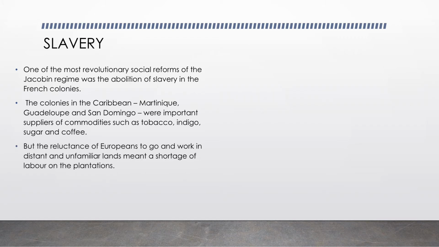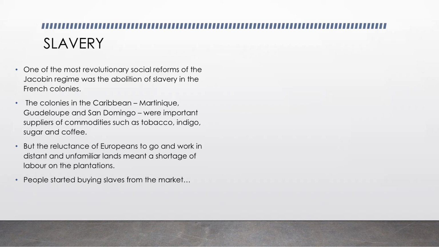But soon what happened is the laborers from Europe who used to go and work in America started refusing for 3 reasons. First, they were paid very little. Second, because they had to travel a very long distance. And third, America was a very unfamiliar land for them. So now, what did all these reasons mean? They meant a shortage of labor on the plantations.